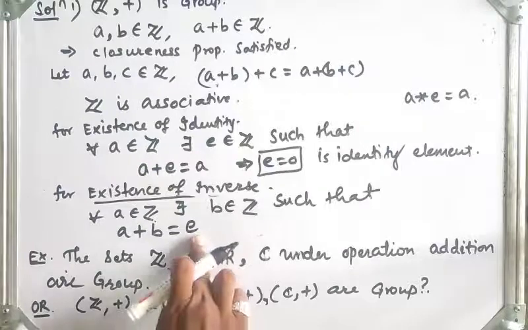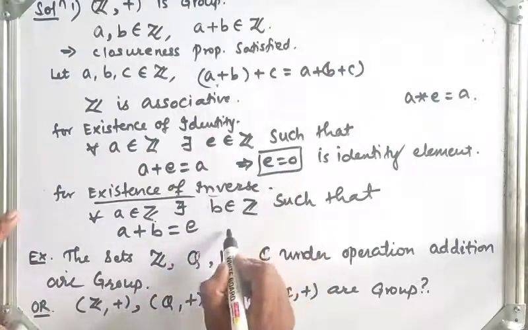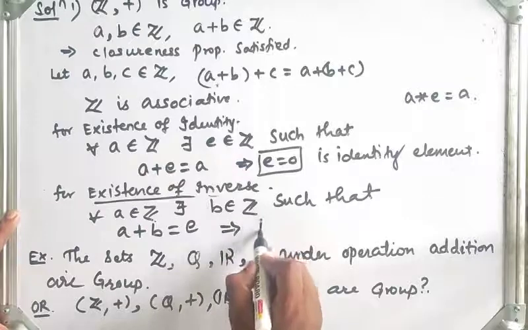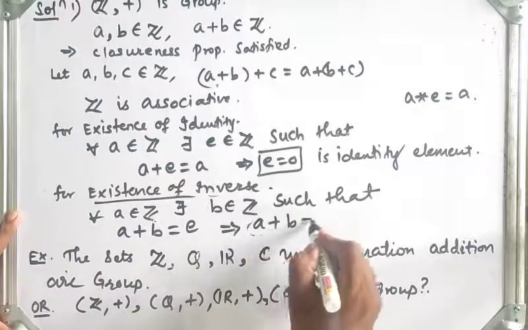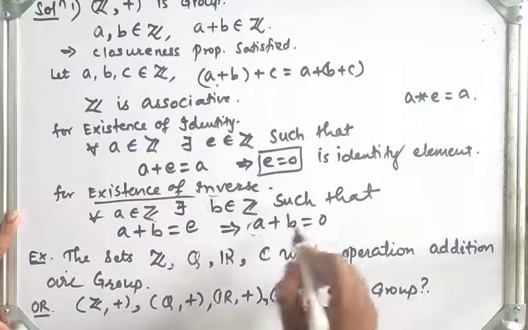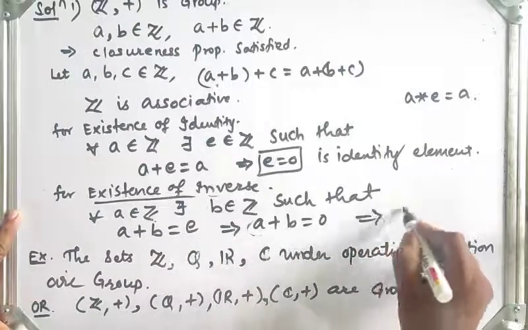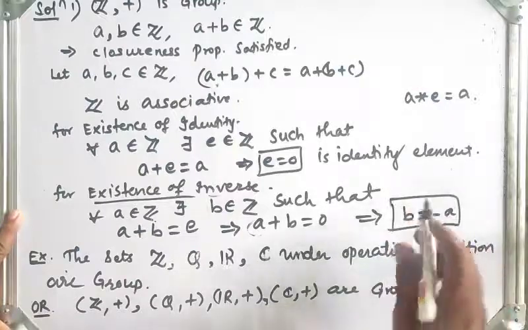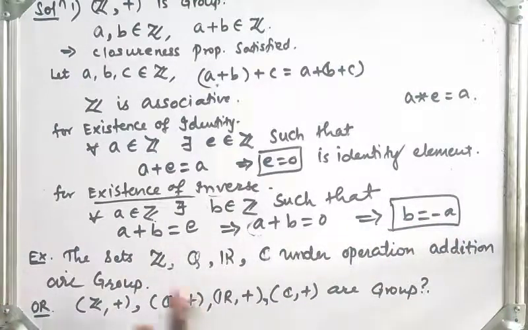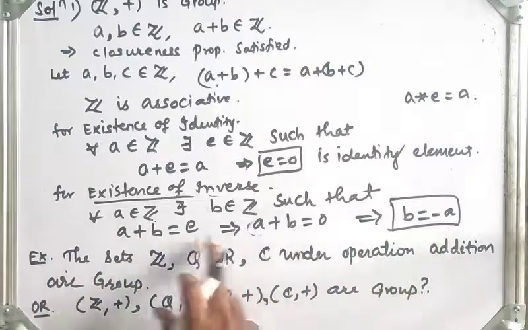So what is the identity element here? Which is 0. So a plus b is 0. So what we get? That implies b is equal to minus a, which is an inverse element of a, because a plus of minus a is equal to 0.